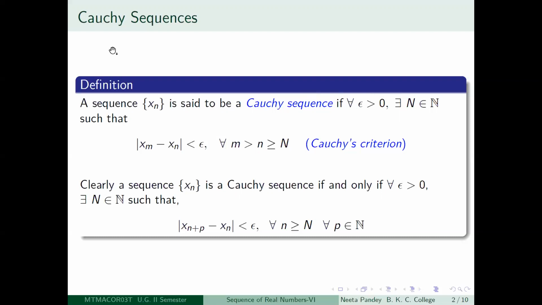So if you would just write down the terms of the sequence one after another, then what you are basically saying is that they keep coming closer and closer to each other as you look at the tail end of the sequence. So it isn't as if it is increasing like this or anything like that. You have seen several examples of sequences where the values of the terms are not necessarily increasing.